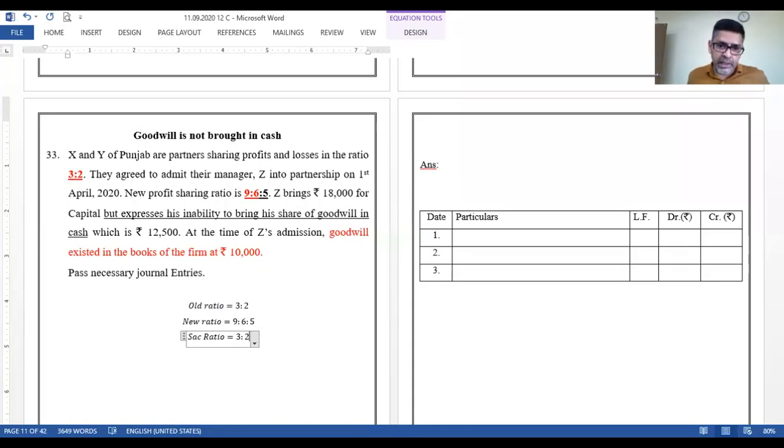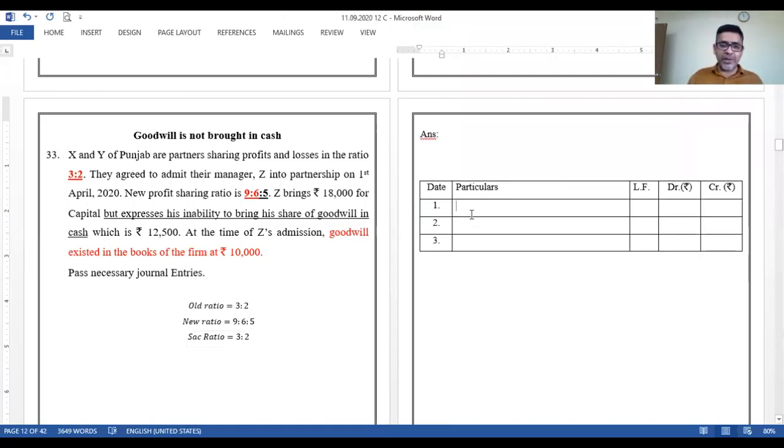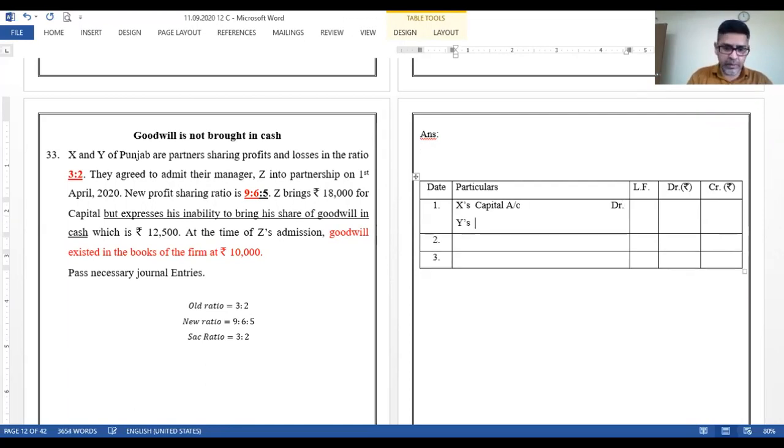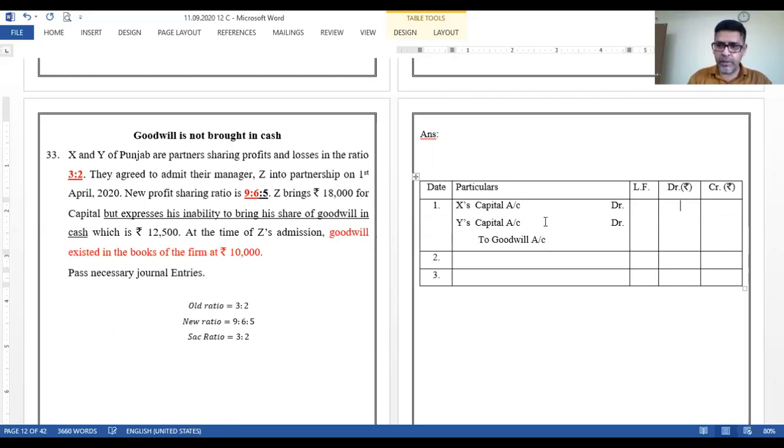Now, Z brings rupees 18,000 for capital but expresses his inability to bring his share of goodwill in cash, which is rupees 2,500. And at the time of Z's admission, goodwill exists in the books of the firm at rupees 10,000. Which entry will we write first, and what will we write? There is goodwill, and goodwill has to be written off, so let us write that entry. X's capital account will be debited, Y's capital account will be debited, to goodwill account. Goodwill is 10,000. Old ratio is 3:2, so the amounts will be 6,000 and 4,000.